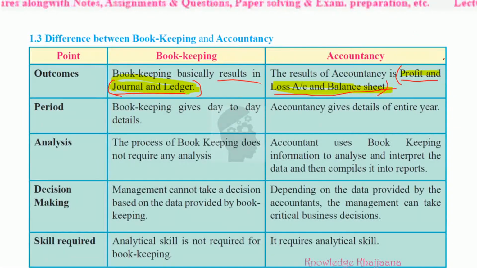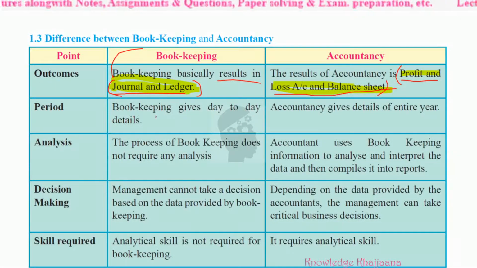So it is the result of his work. What is meant by outcome? The result of the work done by the accountant, and this is the result of the work done by the bookkeeper. Then period. Period means time. On which period, on which time basis, does he record the entries?